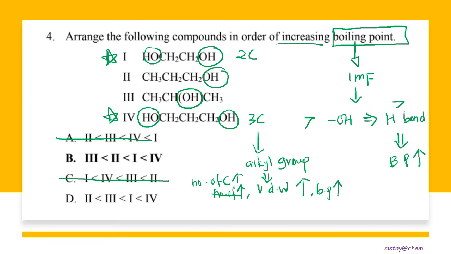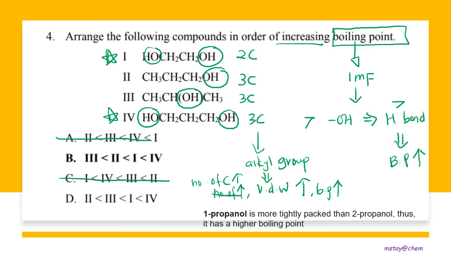So then now we have compound 2 and compound 3. However, we notice that both compound 2 and 3 consist of 3 carbon and 1 hydroxyl group. So the next factor that we may consider is that 1-propanol is more tightly packed.